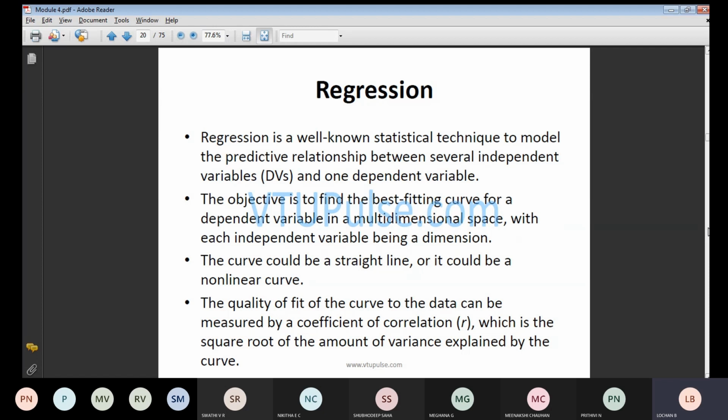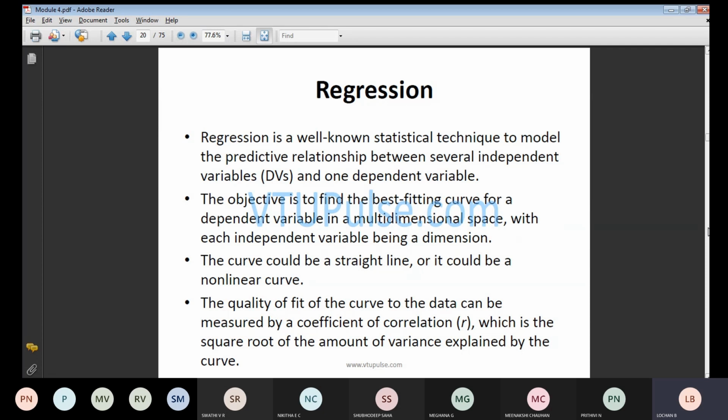The curve could be a straight line or it could be a non-linear curve. Whenever you plot any graph, you may find the curve, and in that curve ups and downs will be there. At certain times it will be increasing, at certain times it will be decreasing. There are various possible cases that we check before performing the operation.